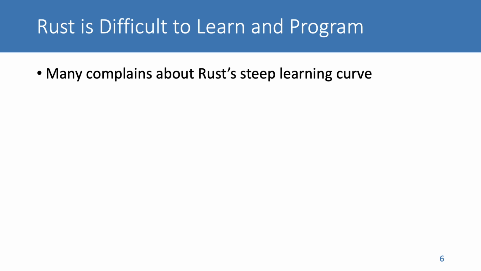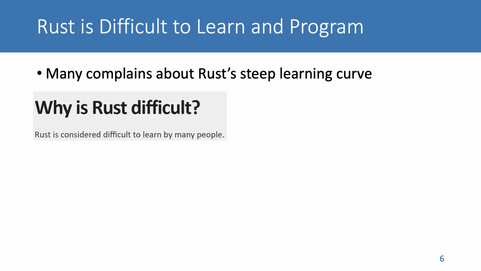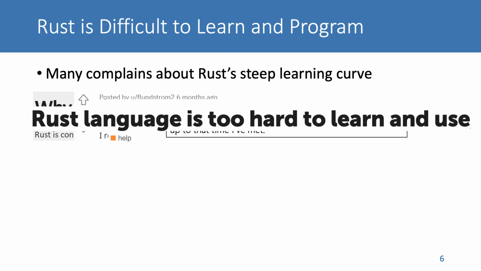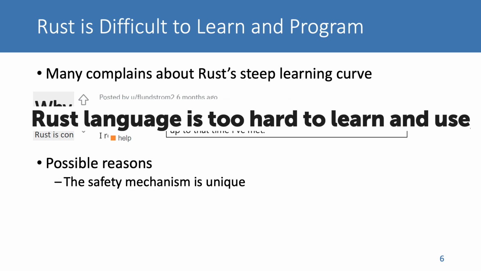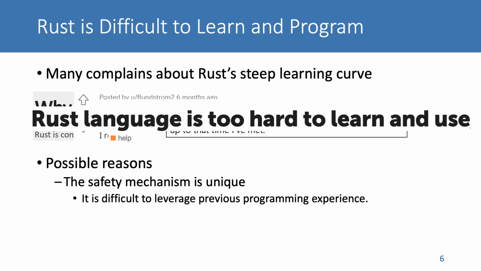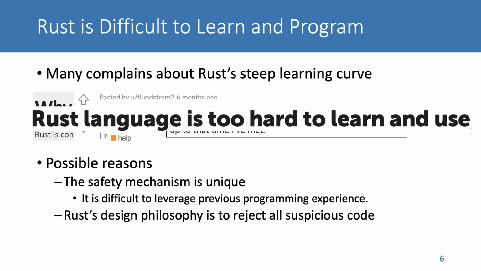Unfortunately, Rust is known to have a steep learning curve and is difficult to program in practice. This is probably because of two reasons. First, Rust's safety mechanism is unique, and the related grammar is very different from traditional programming languages. It is very difficult for programmers to migrate their previous programming experience. Second, the design philosophy of Rust is to reject all suspicious code, and Rust safety checks are strict, sometimes overly so, making Rust code hard to be compiled.